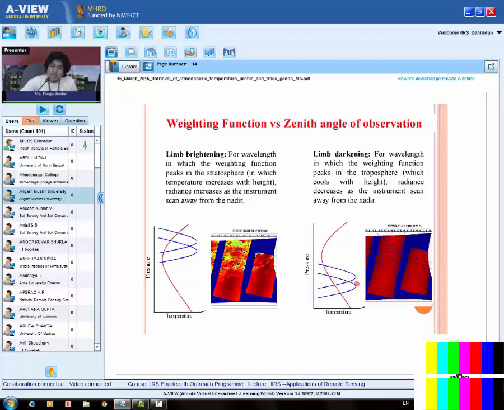Similarly, limb darkening happens in case the weighting function is lying in the troposphere. In the troposphere, we know that as we move high in the atmosphere, temperature decreases. Temperature decreasing means lesser energy will be reaching the top. So it will lead to limb darkening, that is, along the limbs there will be a little darkness or lesser energy as compared to the nadir pixels.